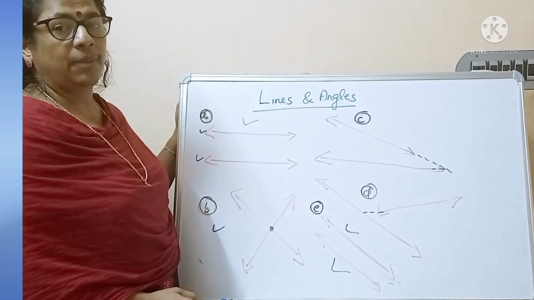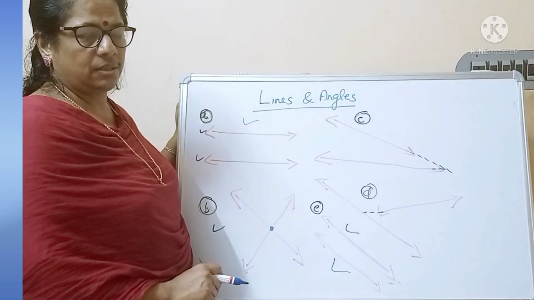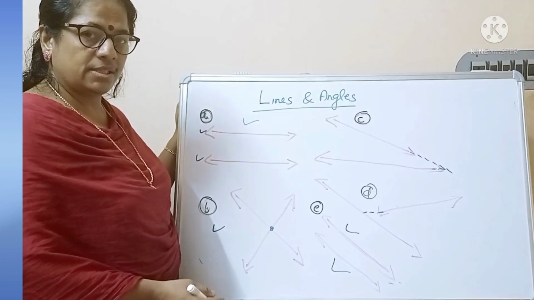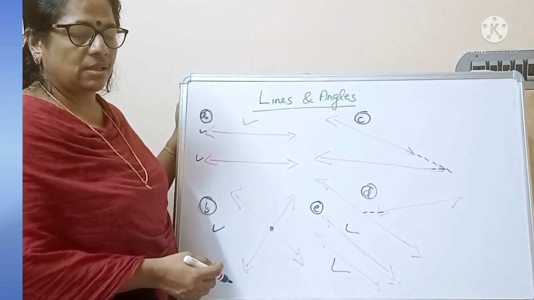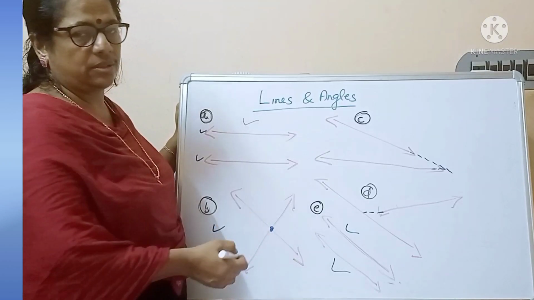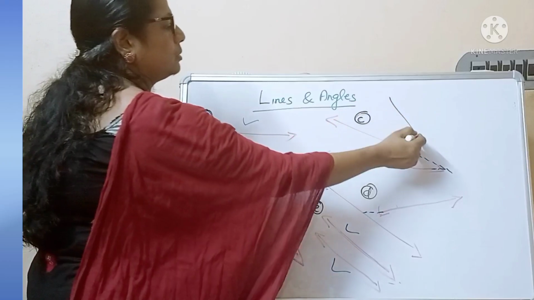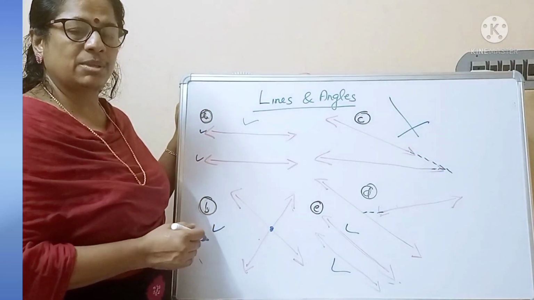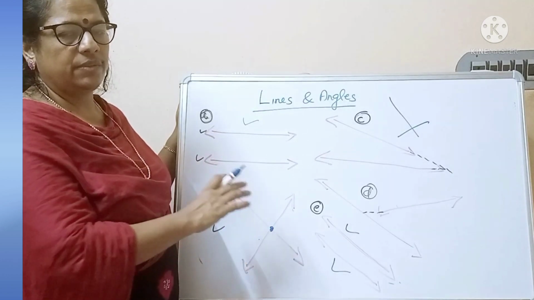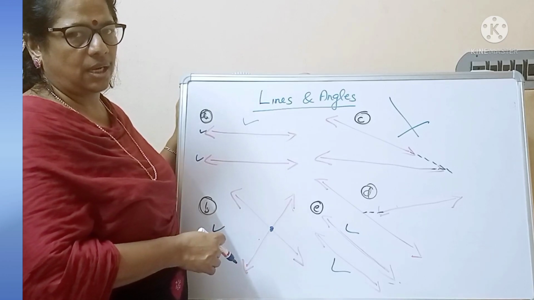They are called parallel lines. The lines which do not meet each other are called parallel lines. And how can we define intersecting lines? 2 lines are called intersecting lines if they meet at a point. So it is an intersecting line. And these 2 line segments are also intersecting lines. From this it is very clear which lines are said to be parallel lines and which lines are said to be intersecting lines.